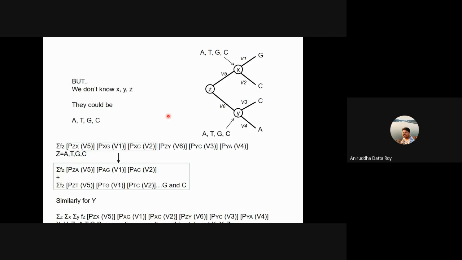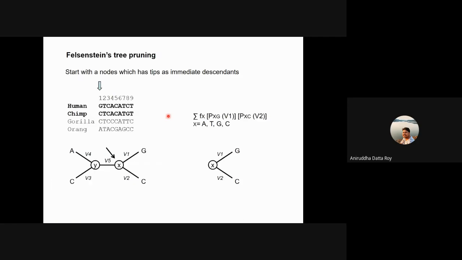It's just getting more and more, and we are dealing with only 4 taxa here, and only with the first character. Fortunately, there is a better method to actually find out the likelihood of this tree topology.